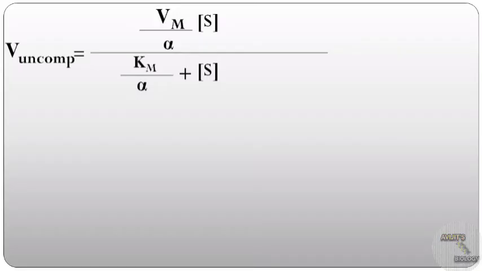Now let's plot the double reciprocal plot, or the Lineweaver-Burk plot, for this Michaelis-Menten equation of uncompetitive inhibition.